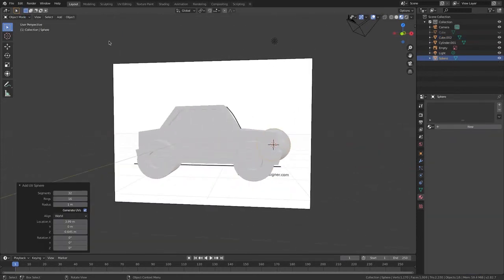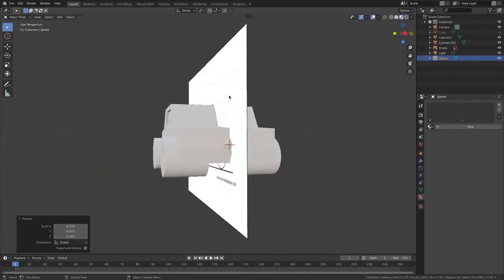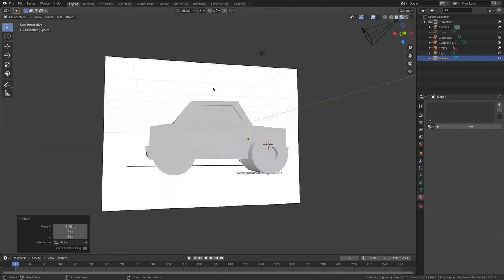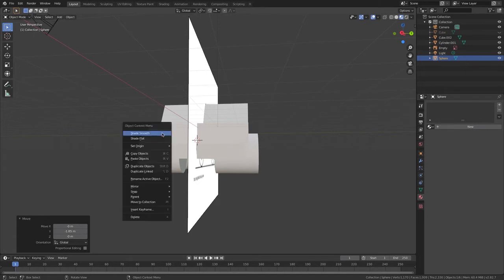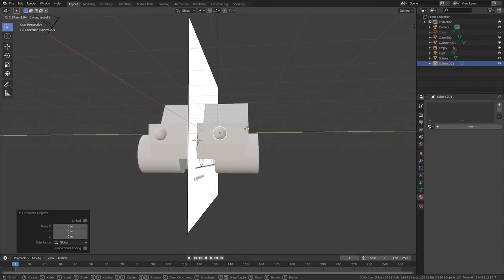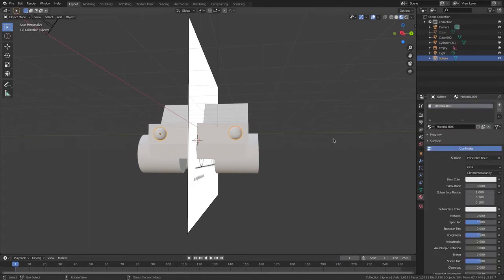Now I'm going to go S to scale it. Now I'm going to go GZ, GY, X. Wait, Command Z, GY. There we go. Now I'm going to go shade smooth and leave it like that. I'm going to go Shift D and GY again. Now I'm going to hold Shift and select that one and go Command J. Go new and there we go.